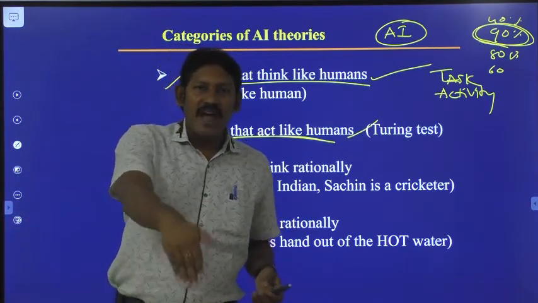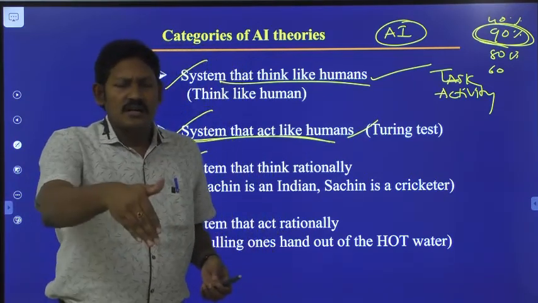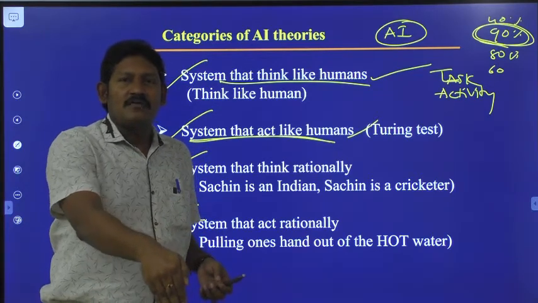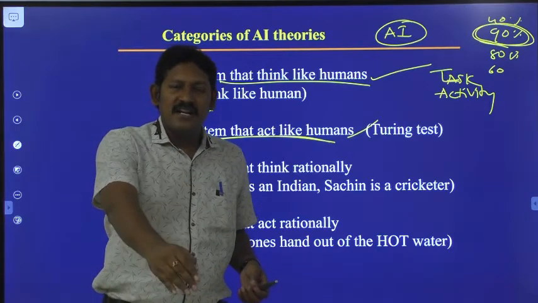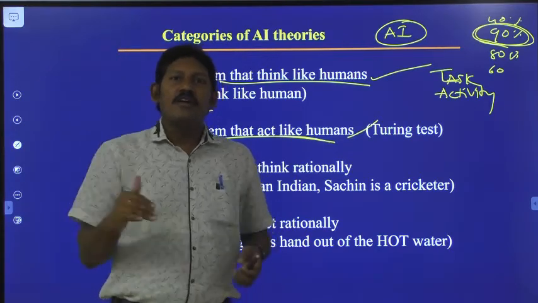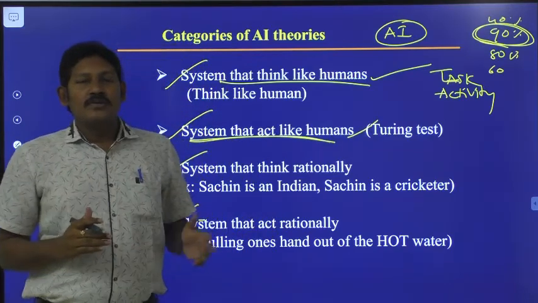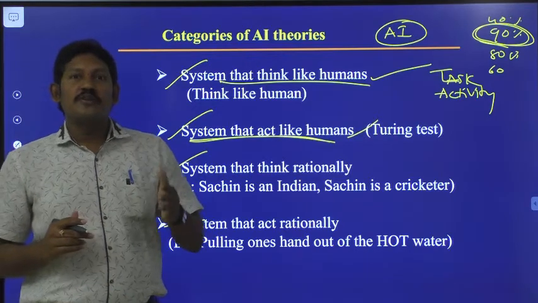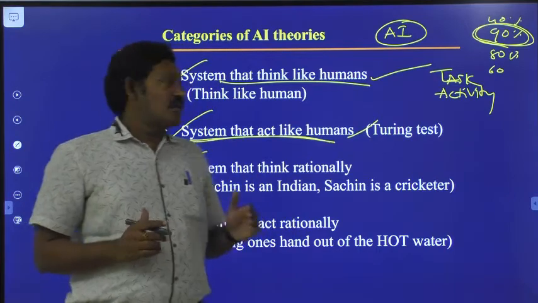Suppose we keep our hand inside hot water, if the water is too hot, whenever we feel the hotness, immediately we take our hand out of that water. So that's acting rationally. The AI-based machine we are going to develop should also act rationally. That's what the author is telling.